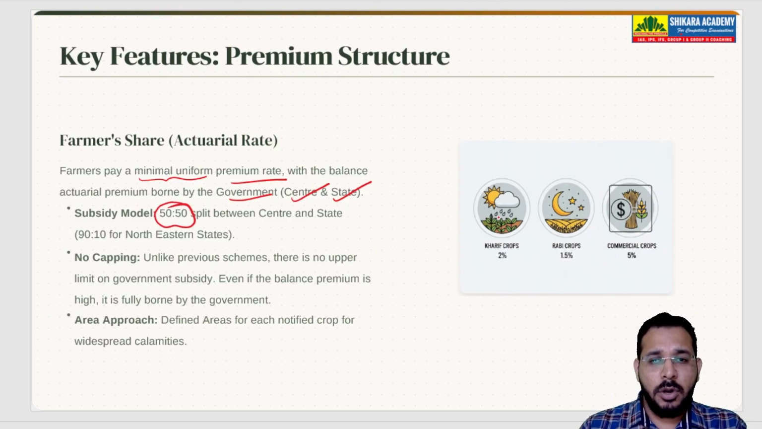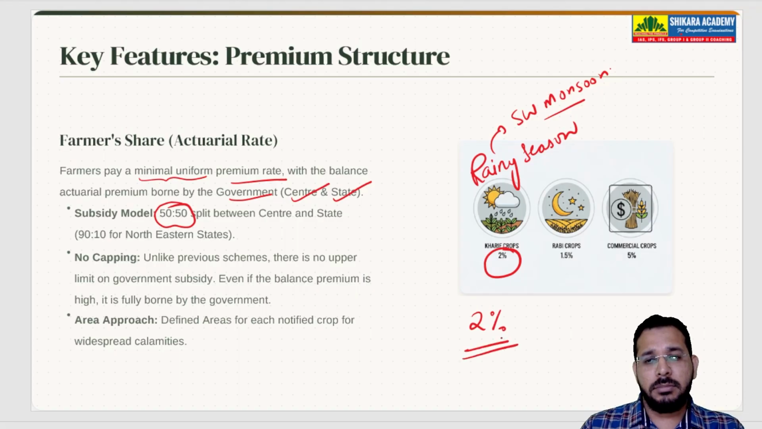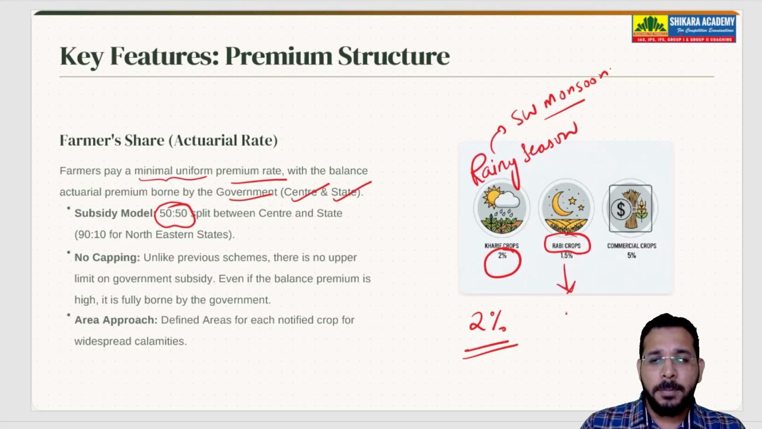Now, kharif crops means what? Those crops which are sown in the rainy season or during the southwest monsoon. Those crops are called kharif crops. On kharif crops, farmers pay 2% premium only. Farmers will pay only 2% of the premium. On Rabi crops, farmers will pay only 1.5% of the premium.